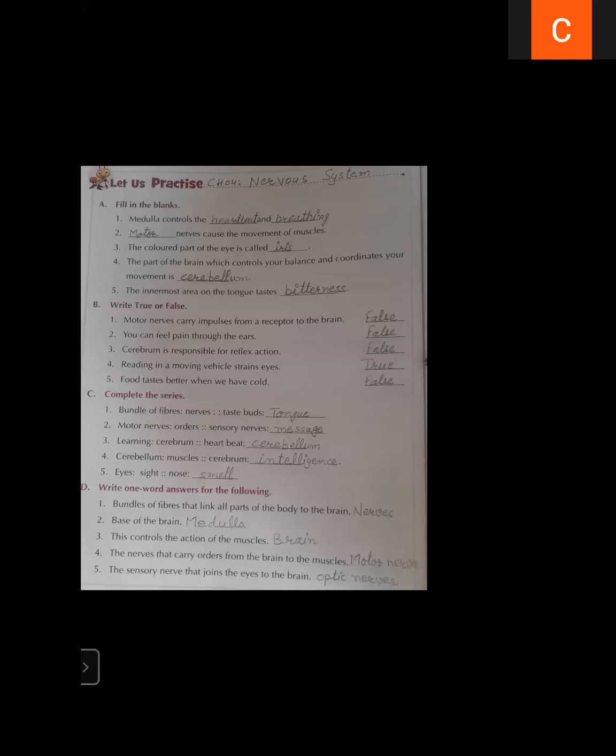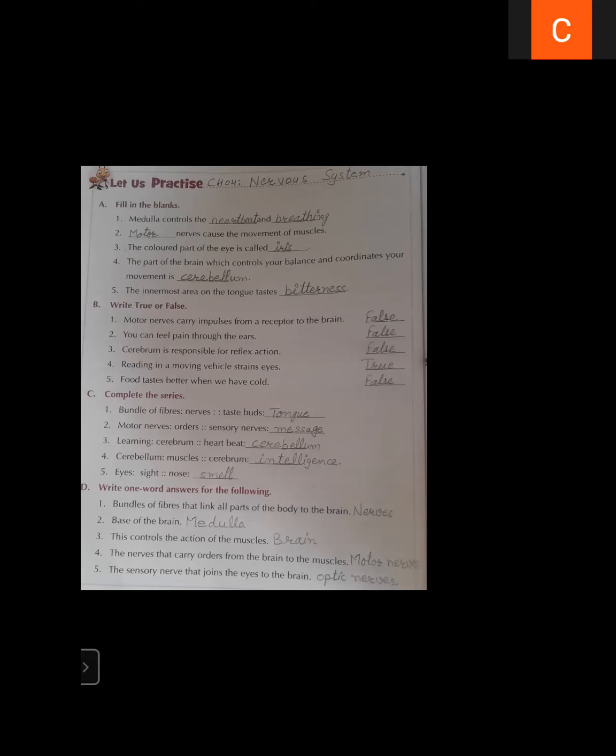Now let's discuss true and false. If the statement is true, you have to write true. If the statement is false, you have to write false. Motor nerves carry impulses from a receptor to the brain.